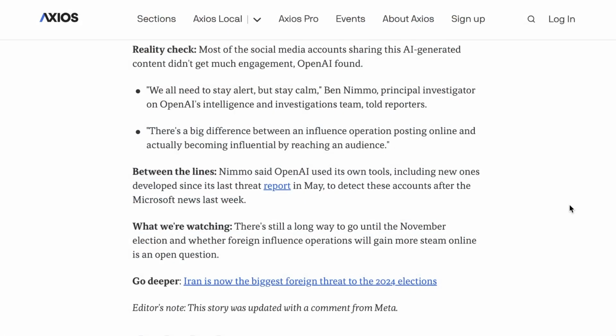Said Ben Nimmo, principal investigator from OpenAI's intelligence and investigations team, "We all need to stay alert but stay calm. There's a big difference between an influence operation posting online and actually becoming influential by reaching an audience."